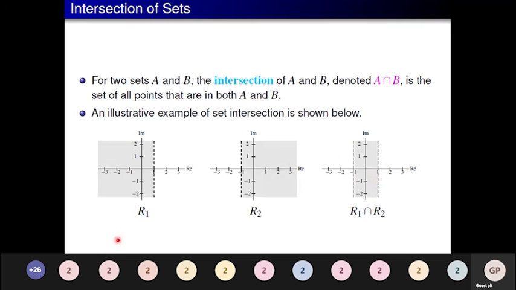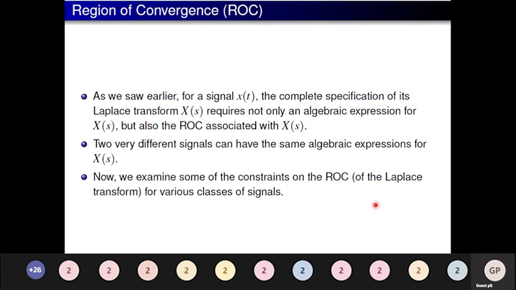So what happens when we have the intersection of A and B, two regions intersecting? For example, my region 1 is real part of s less than 1, and region 2 is real part of s greater than -1. Now we have to check where the intersection is occurring. Here the intersection is going to occur between -1 and +1. So my region of convergence here is going to be between -1 and +1. So this is to be noted.